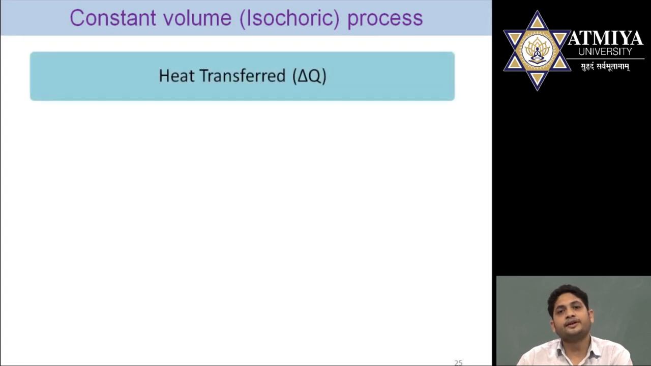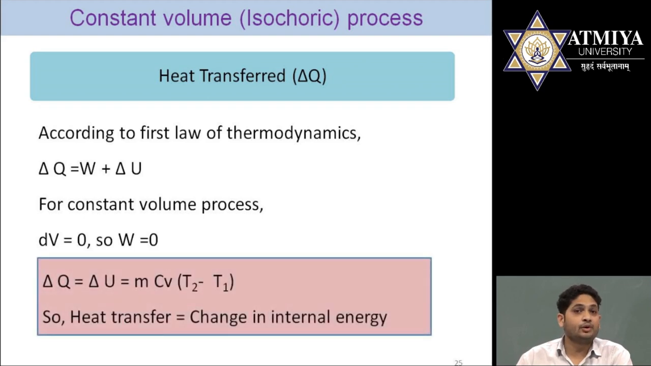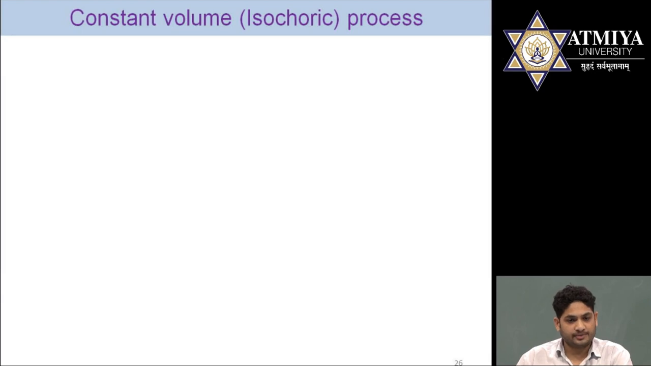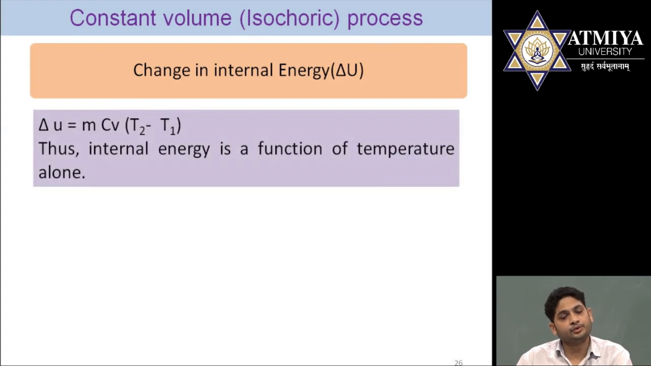Third relation is the heat transfer, delta Q. As per the first law of thermodynamics, delta Q is equal to W plus delta U. As we have found, W is 0 in this case, so finally delta Q is equal to delta U, and we all know delta U is mCv (T2 minus T1). Theoretically, the heat which is transferred is utilized in changing the internal energy of the system. Next one is the change in internal energy. As we have discussed, delta U is equal to mCv (T2 minus T1).